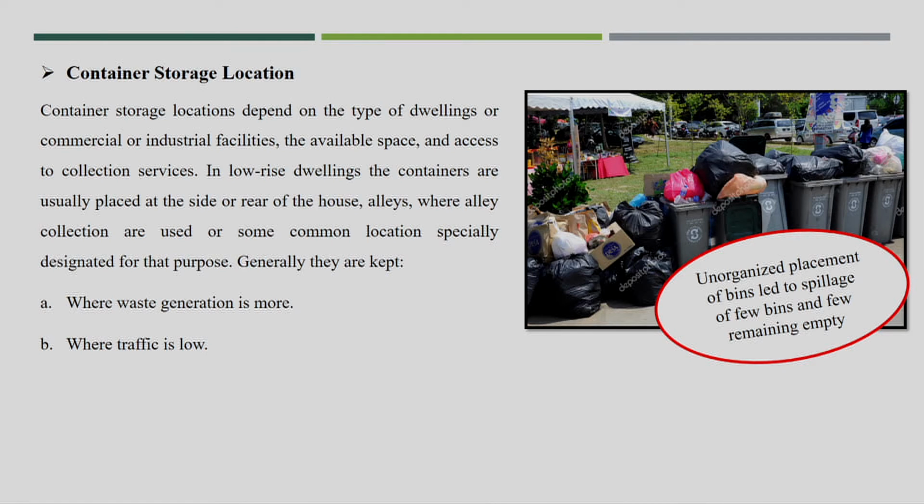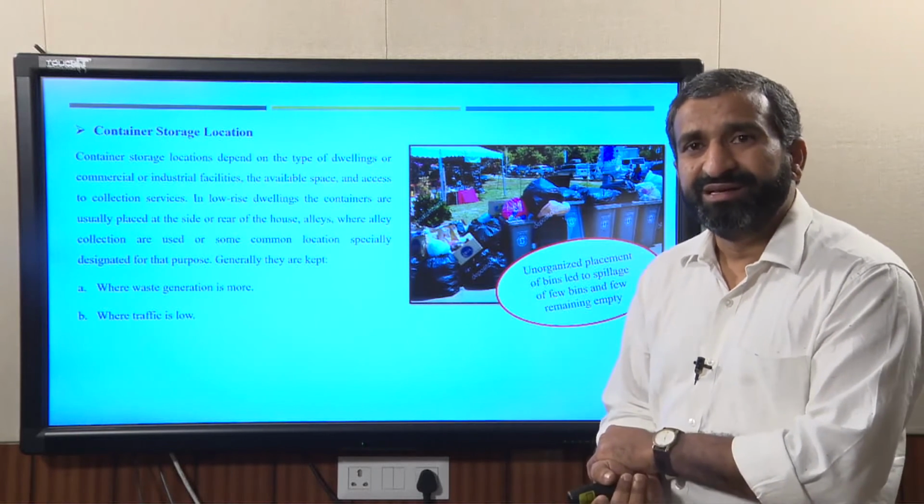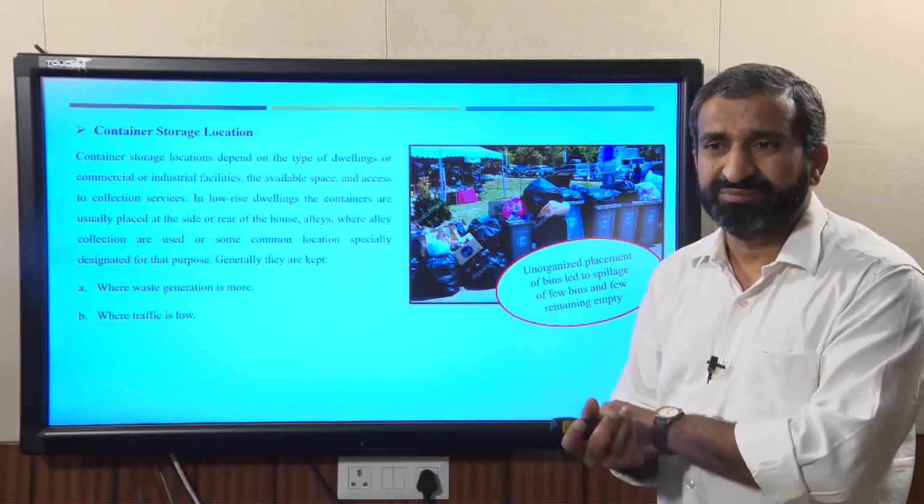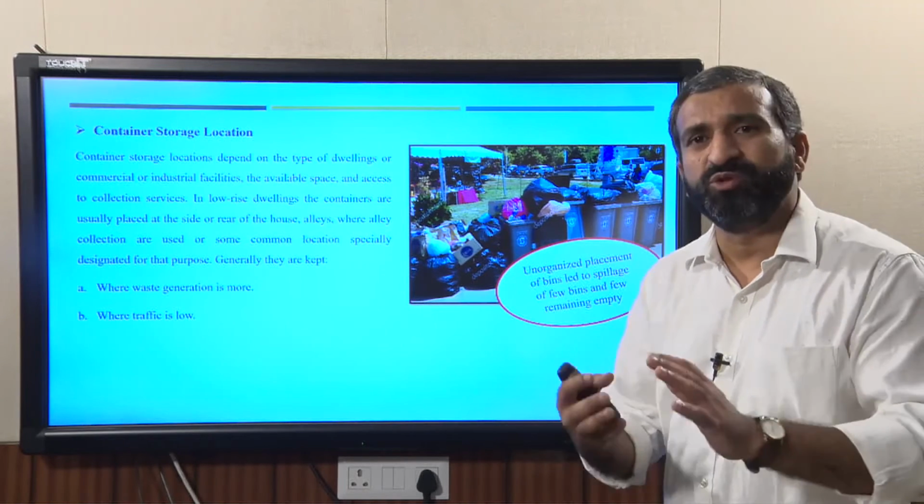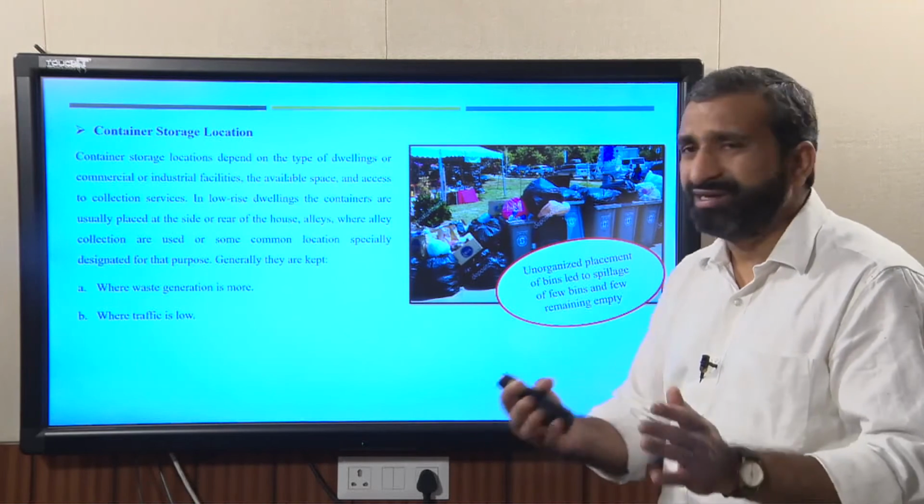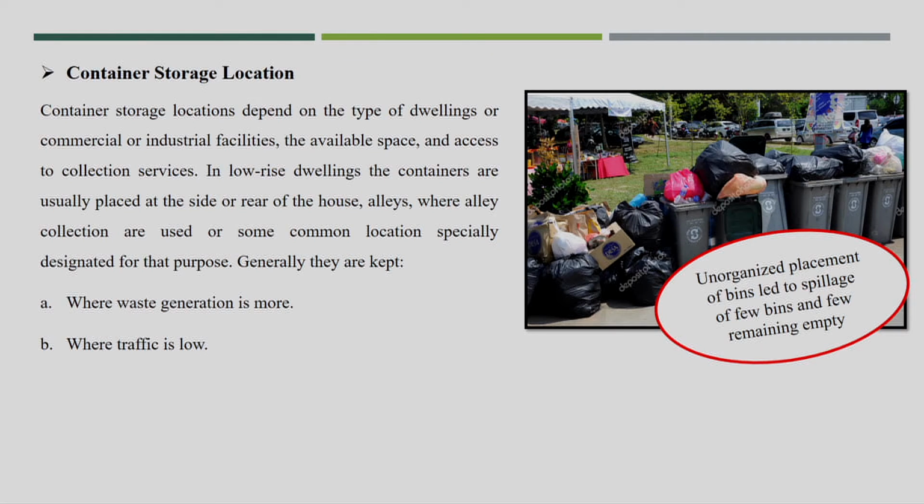Now, another point is the container storage location. This is a very important issue in most of the cities or corporation areas, because of where to locate the dustbins, since they need to look at proper collection and transportation from those areas where containers have been located. In most cases, how corporations finalize the container location follows two major thoughts: where the waste generation is more and where the traffic is low. I think these are the few points the corporation is thinking about.